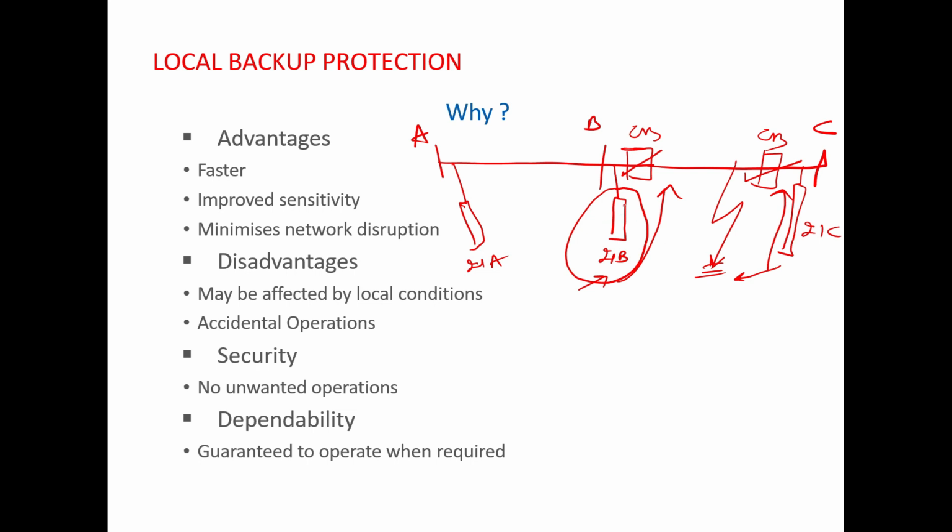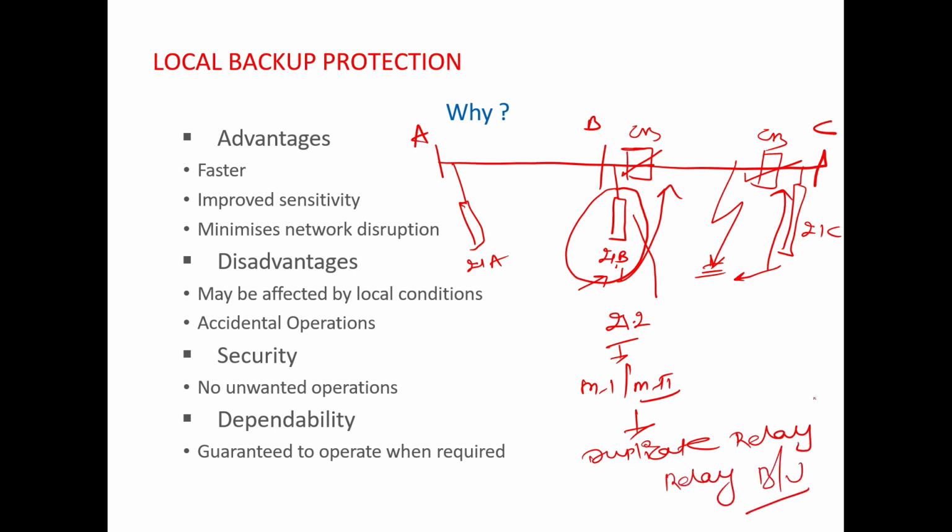So now what you can do is have a separate protection relay. Suppose this is your 21.1. You can have a 21.2 which is main 2, and this is called a duplicate protection system or duplicate relay system, or relay backup. In that case, suppose due to any reason the first relay fails to detect the fault, then your second relay might detect the fault and it will isolate the fault. So this is one condition.